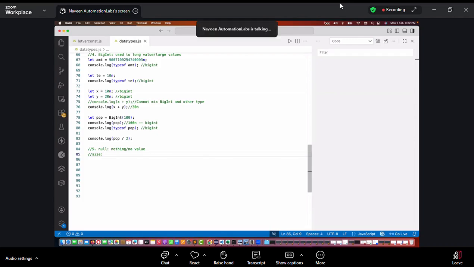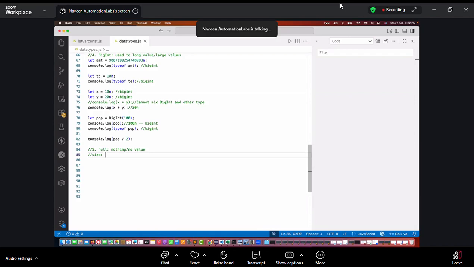So what is the size of null? There is no size for big integer. There is no predefined size for the big integer. Generally it is not defined in any language; it depends on how many digits you are declaring. So there is no fixed size for the big integer. That's why I'm not writing any size for it. So quickly, what is the size of null in terms of bytes and bits? It depends on the engine that we are using, the V8 engine in Node.js, right?